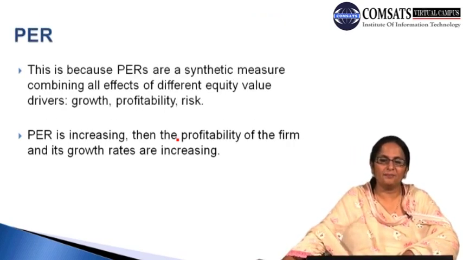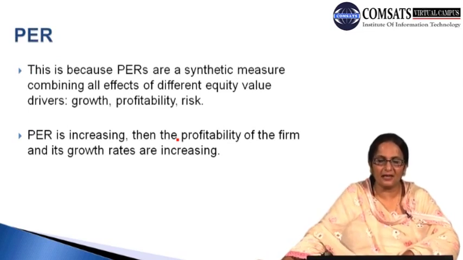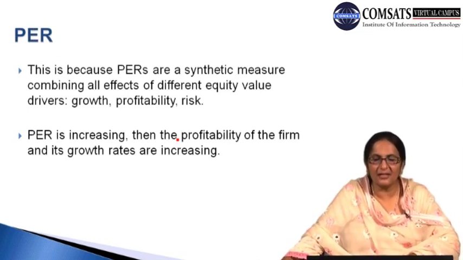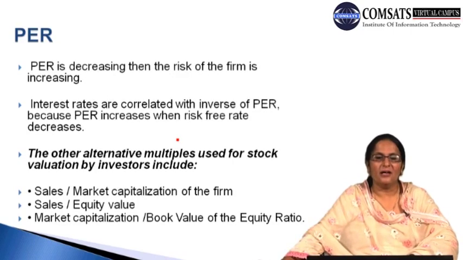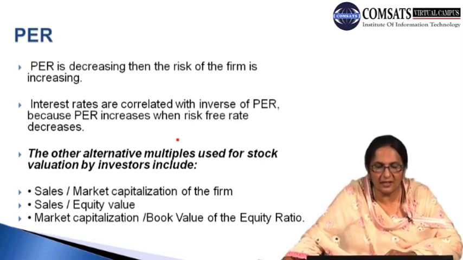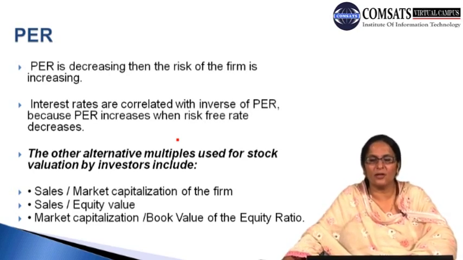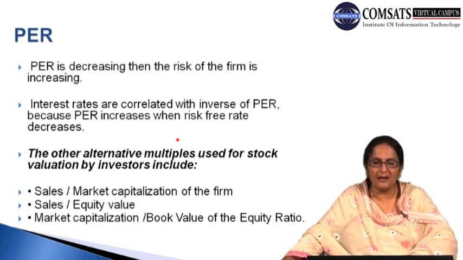And this is all that we have done as far as PER is concerned. PER is basically a synthetic measure combining all effects of the different equity values. When PER is decreasing, then the risk of the firm is increasing. If PER is increasing, the risk is decreasing. Interest rates are also inversely correlated with the PER, because when PER increases then the risk decreases.